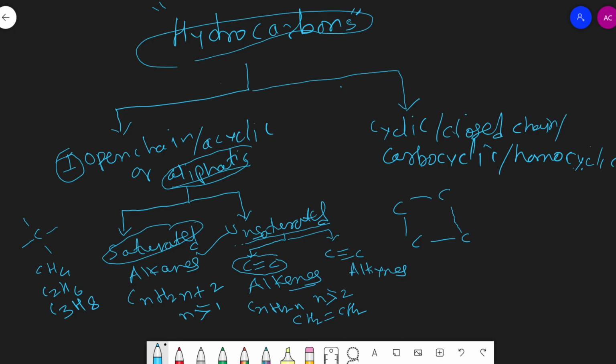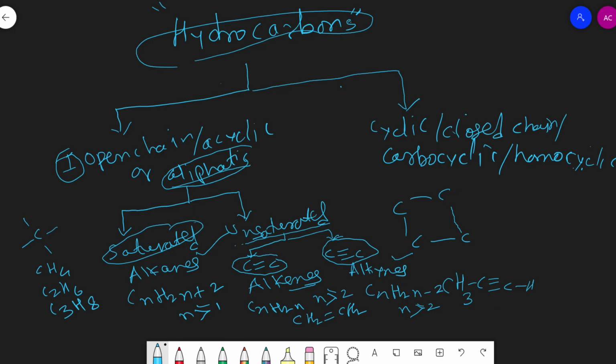Alkynes are aliphatic unsaturated hydrocarbons containing a carbon-carbon triple bond, and they have the general molecular formula CnH2n-2, where n is greater than or equal to 2, and an example is HC≡CH, ethyne, also known as acetylene. Another example is CH3C≡CH, it is methyl acetylene or propyne.